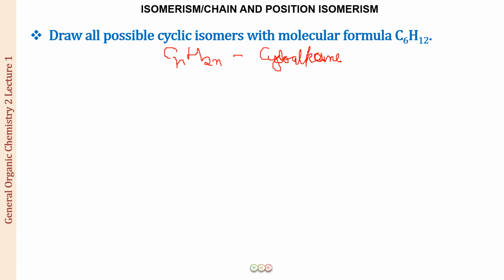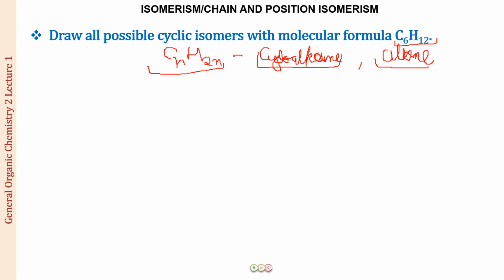So along with CnH2n being the general formula for cycloalkane, it is also the general formula for an alkene. So all the isomers that you can make for alkene are also going to be the isomers for this compound, along with all the cyclic isomers that we will be making. The difference is that this is a straight chain compound and this is going to be a cyclic compound.